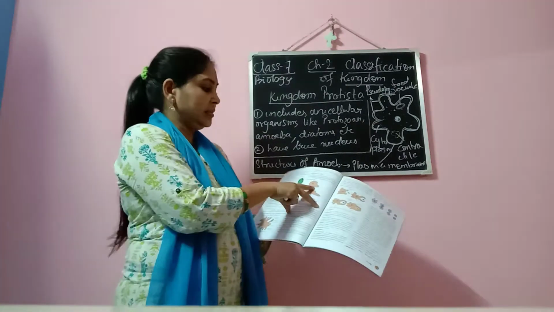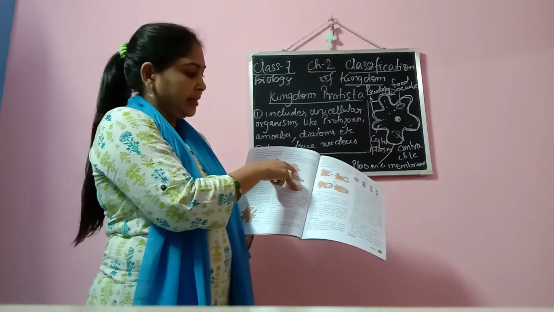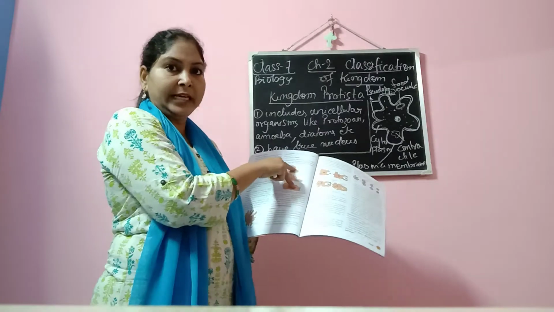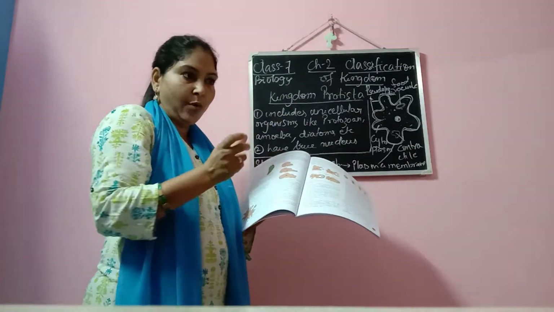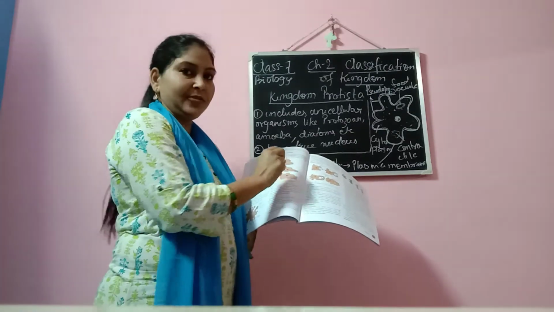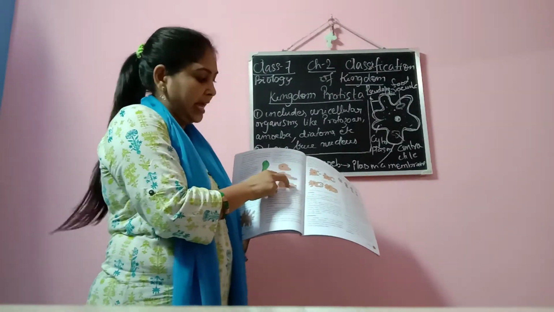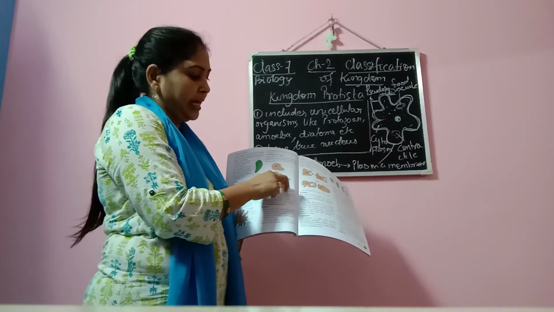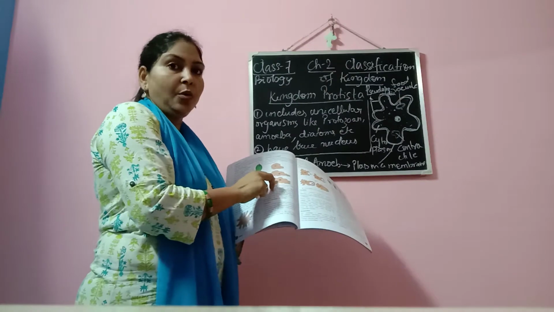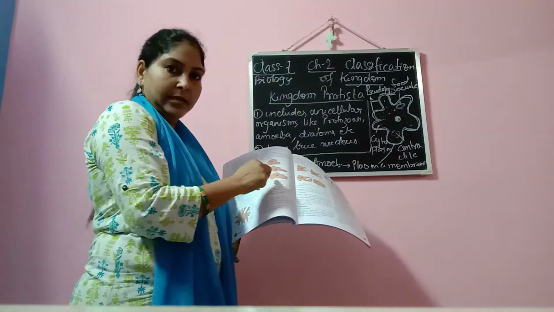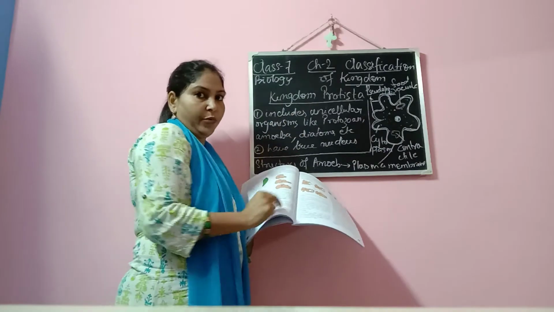You can see here, this is an amoeba. When the cytoplasm is circulating inside, then on one side the concentration of the cytoplasm is more, so it forms the pseudopodia. The pseudopodia keeps on growing, and that's how this particular organism keeps moving forward.